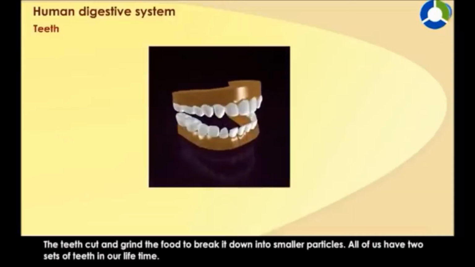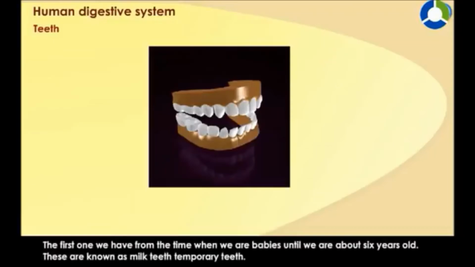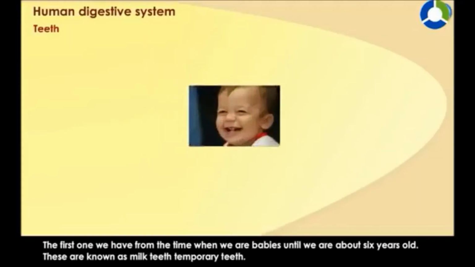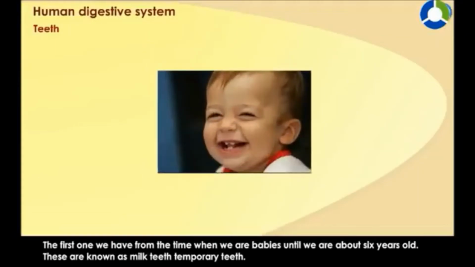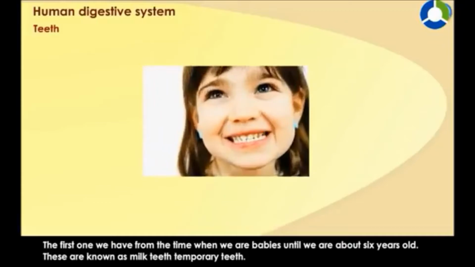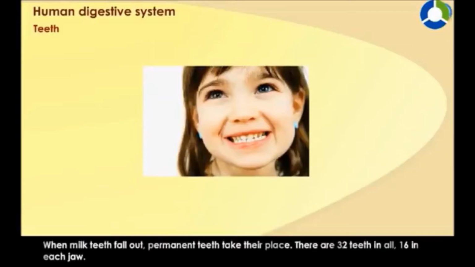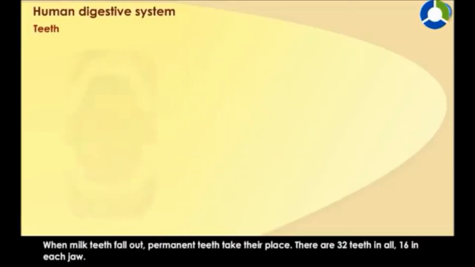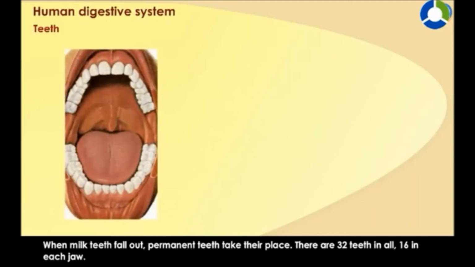Teeth. The teeth cut and grind the food to break it down into smaller particles. All of us have 2 sets of teeth in our lifetime. The first set we have from the time when we are babies until we are about 6 years old. These are known as milk teeth or temporary teeth. When milk teeth fall out, permanent teeth take their place. There are 32 teeth in all, 16 in each jaw.